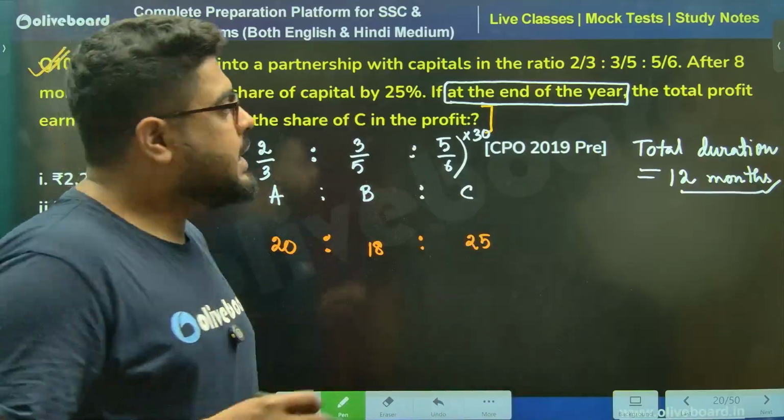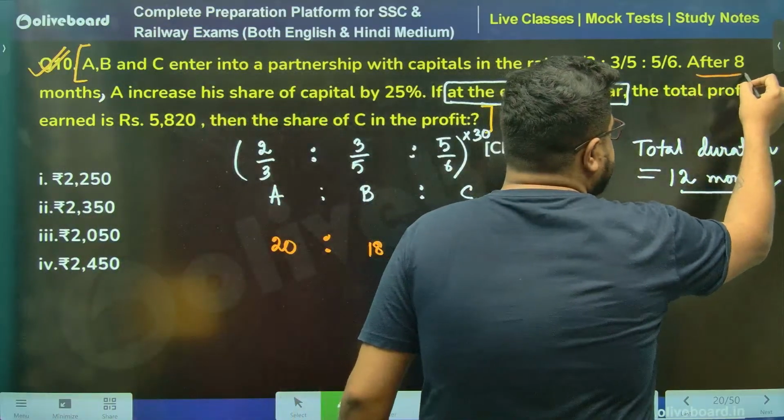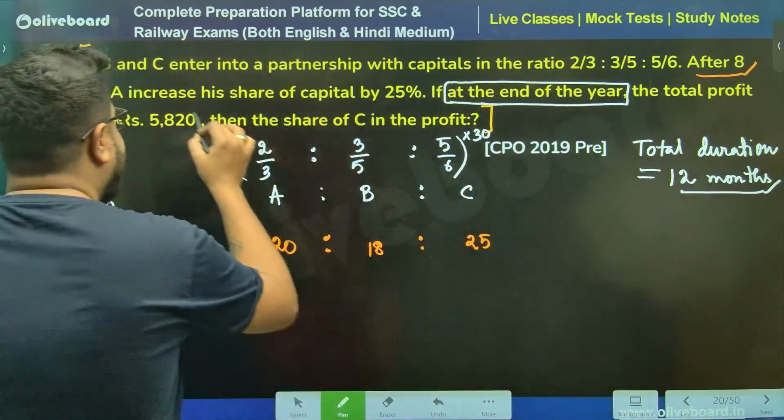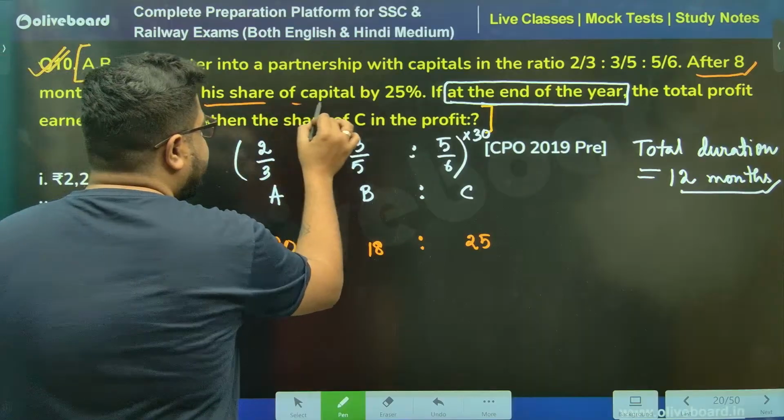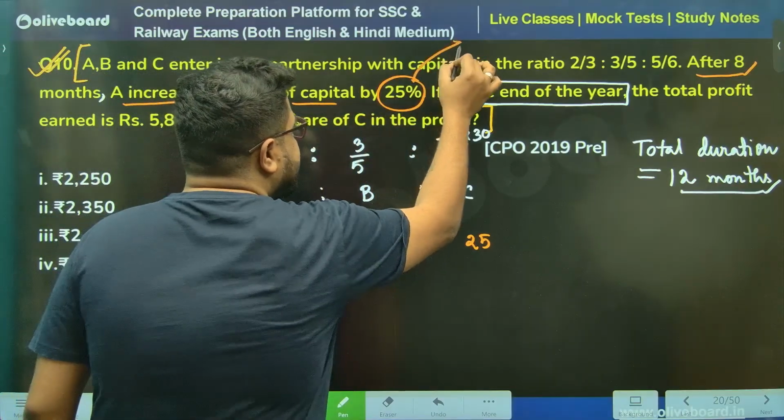Now what is happening? After 8 months, certain things are happening. After 8 months, A increases his share of capital by 25%, meaning 1/4, sir.